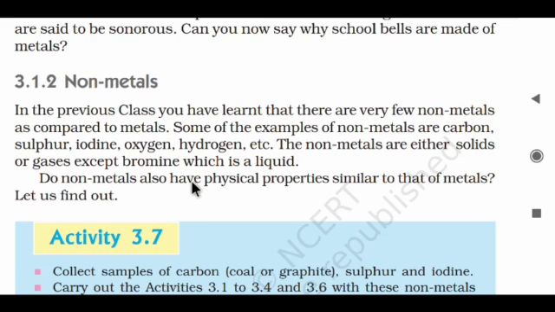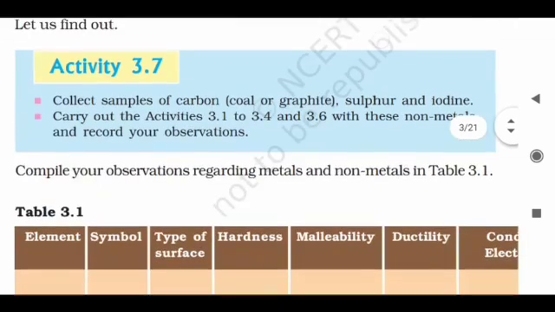Do non-metals also have physical properties similar to those of metals? Let's find out. By this activity, collect samples of non-metals such as carbon, graphite, sulfur and iodine. Carry out the activities 3.1 to 3.4 and 3.6 with these non-metals and record your observations. It means whatever activity you performed for the metals, you have to do the same for non-metals also, and conclude whether these non-metals have the same properties as metals or not.